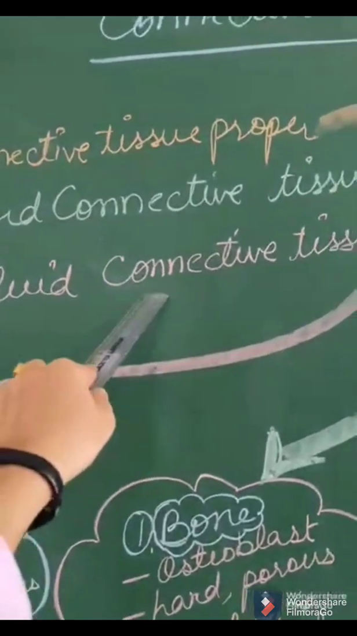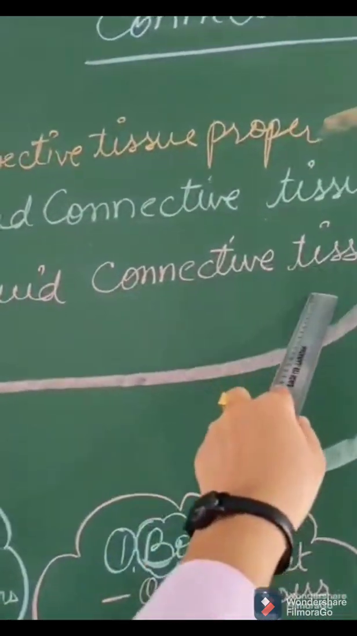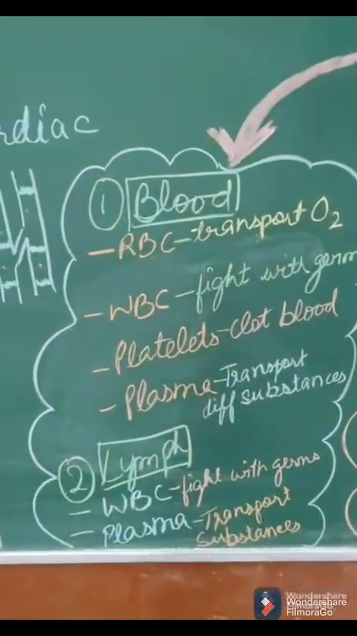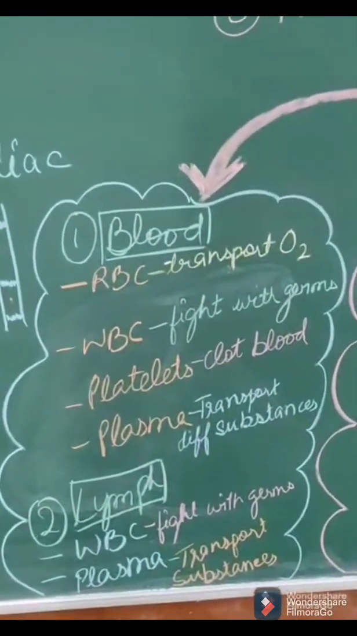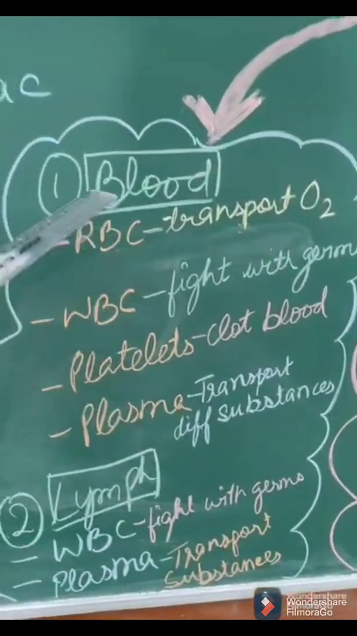Next we have fluid connective tissue. This is the third type of connective tissue. Let's see its types. Fluid means liquid. So the tissue which is present in liquid form inside our body is blood and lymph. So let's start with blood.